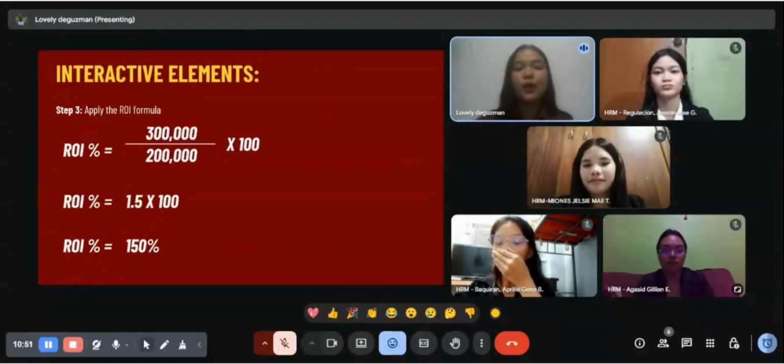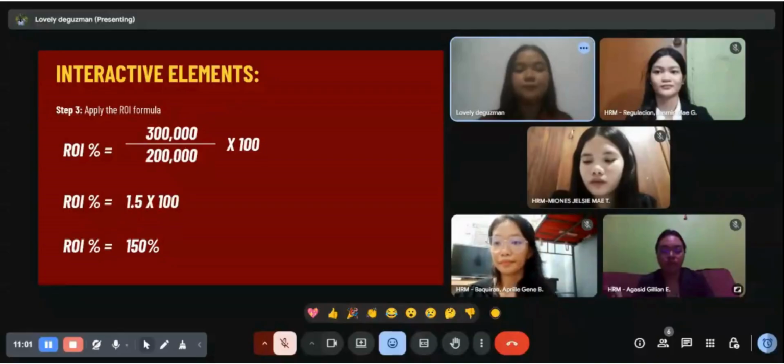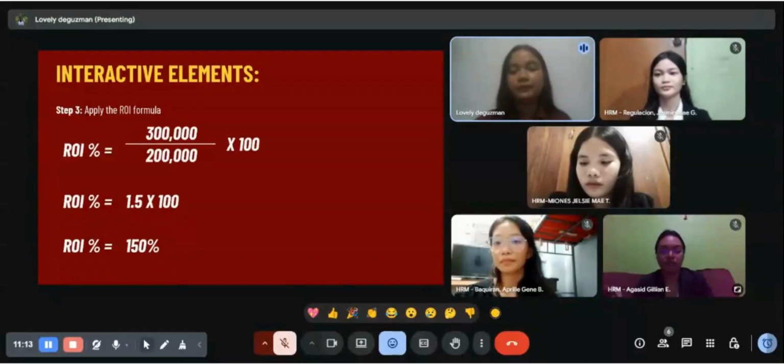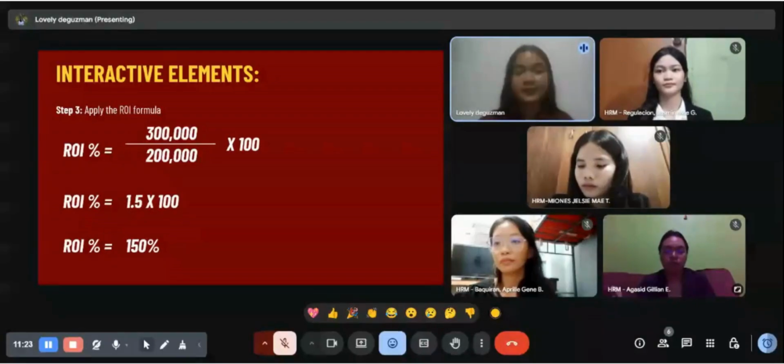So we need to apply the ROI formula, the return on investment formula. So ROI percentage equals 300,000 over 200,000 times 100. So the answer is 1.5 times 100, which is equal to 150% return on investment.